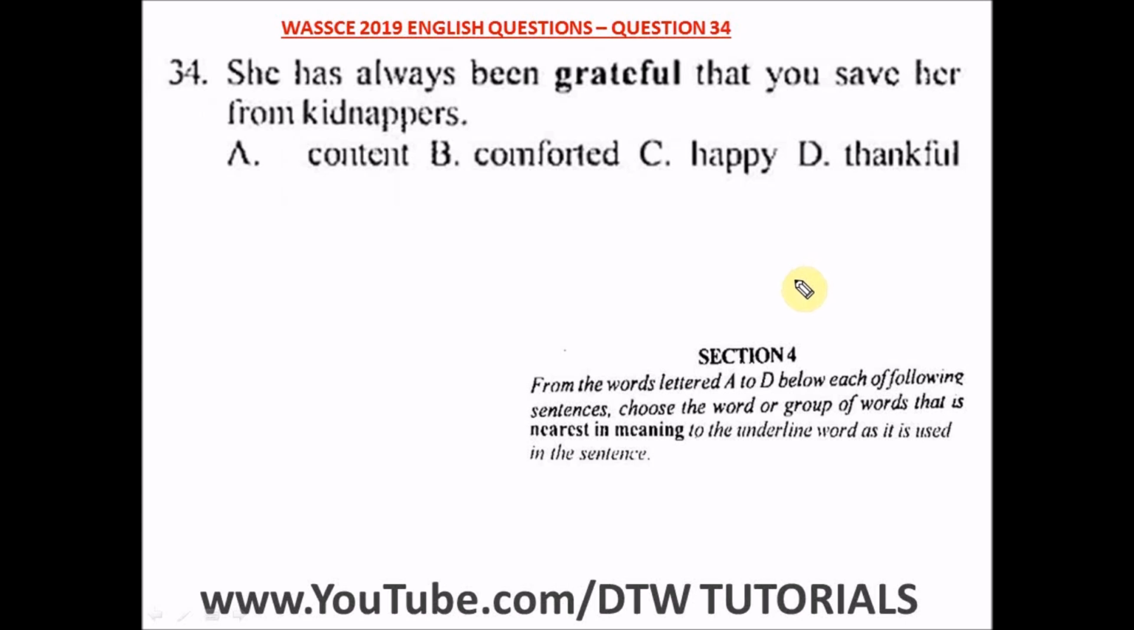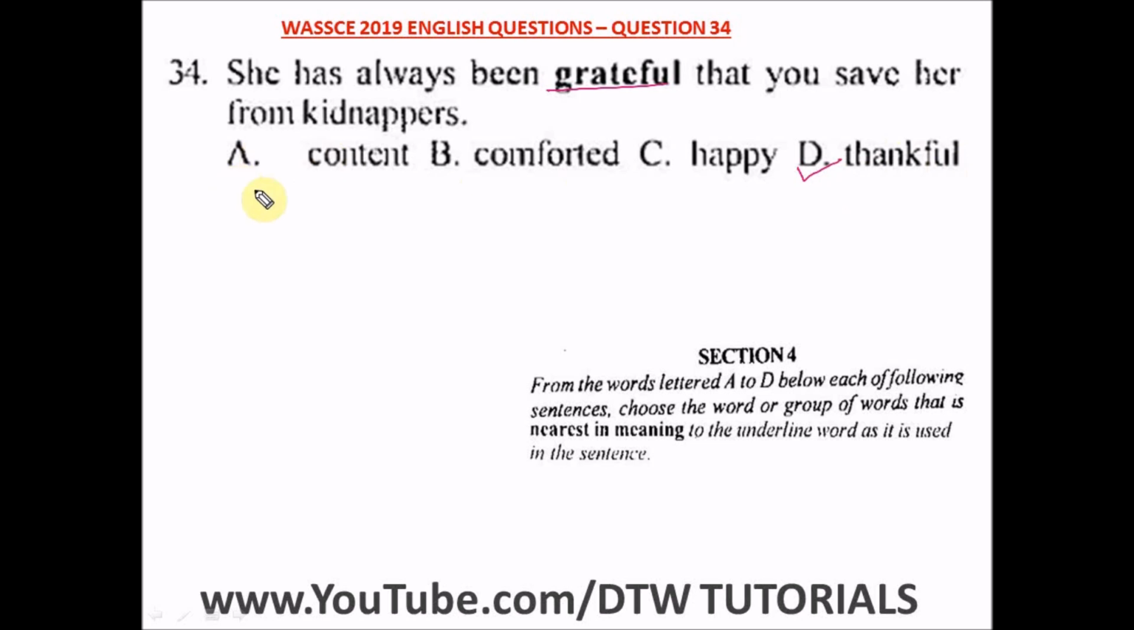Question 34 of the WASSCE 2019 English past question. That's a WAEC English exam. It says, she has always been grateful that you saved her from kidnappers. So what's the nearest in meaning to the word grateful here? Grateful means you're thankful. You're grateful to God. That's the word, thankful. The first one says content. No, we're not talking of being content. It says comforted. No, it's not comforted. C says happy. It's not happy. Definitely the answer here is option D.